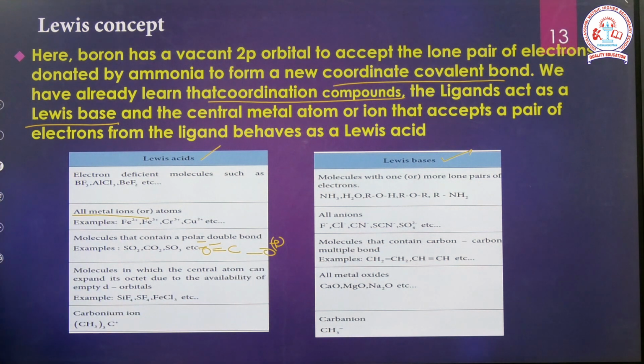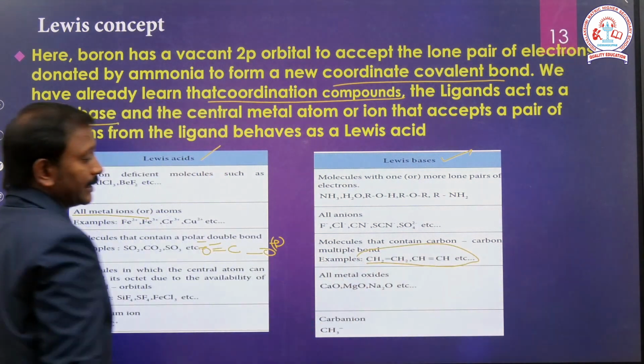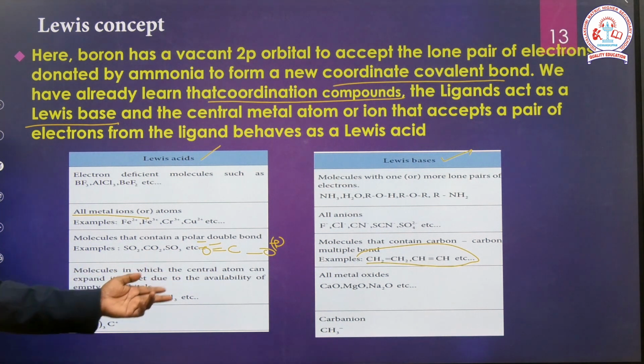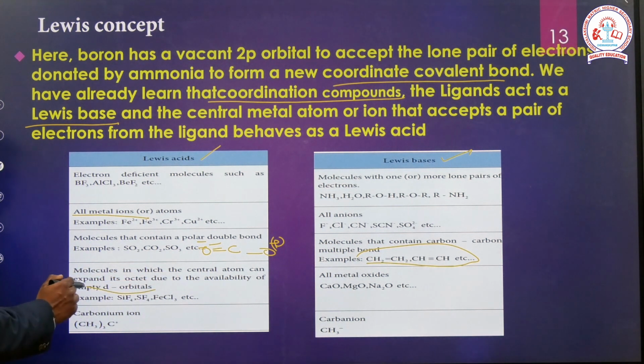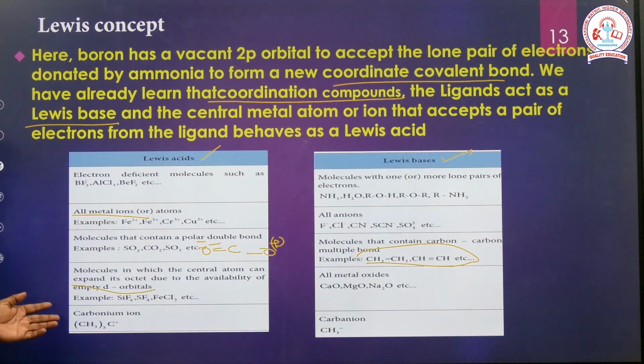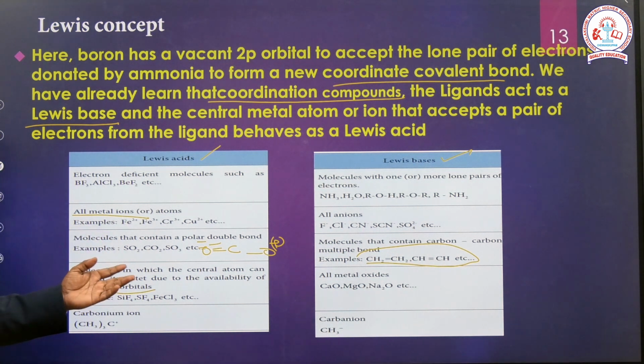Double bond molecules such as alkenes, olefin compounds, and triple bond compounds also count. Also, molecules in which the central atom can expand its octet due to the availability of empty d orbitals or empty p orbitals.